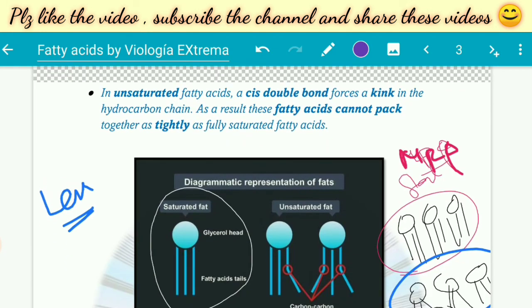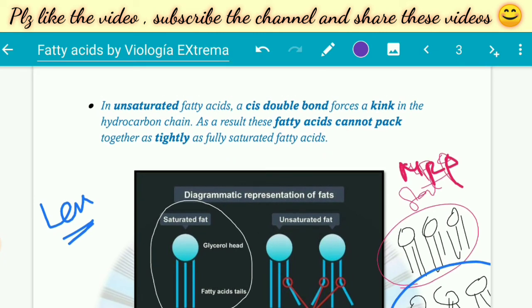So our topic is complete. I hope you understand the topic, and in the next video we will discuss cis isomerism. What are cis isomers? What are trans isomers? Because due to unsaturation, the unsaturated fatty acids can be of two types. They can be cis fatty acids, or they can be trans fatty acids. So in the next video we will study isomerism in fatty acids. We will discuss the cis and trans isomers, and also study which type of isomers are present in biological lipids.